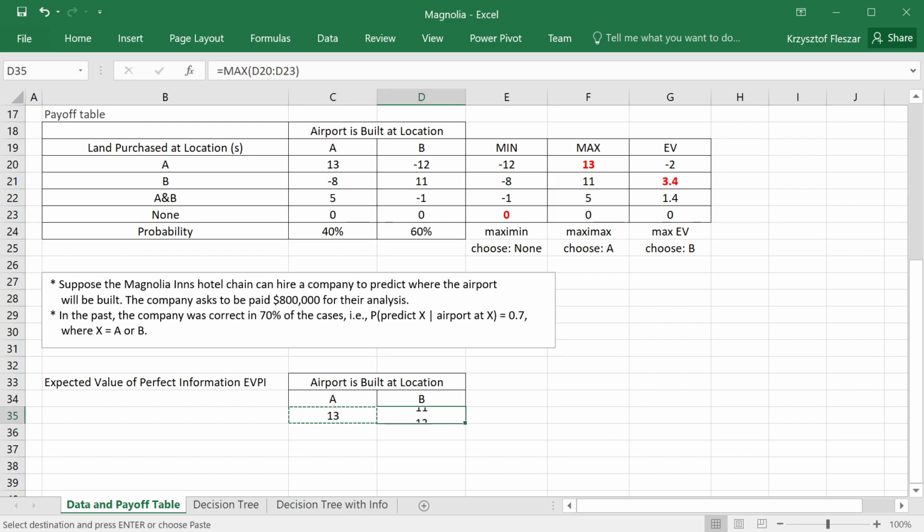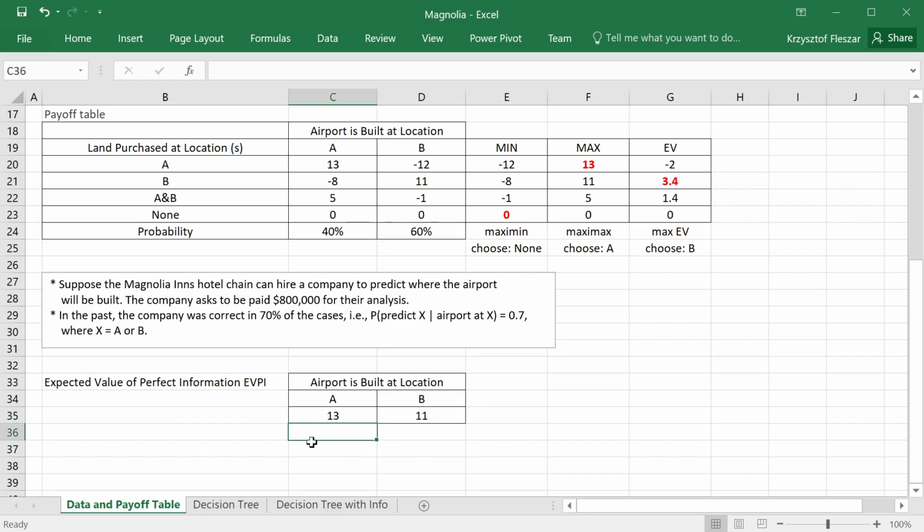And the same thing here, the maximum will be 11. Of course, this is equivalent to choosing to buy land at location A if the airport is at location A, and at location B if the airport will be at location B. This is kind of obvious.